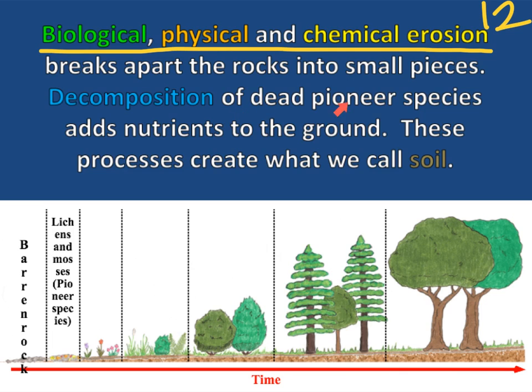Decomposition of dead pioneer species adds nutrients to the ground. These processes create what we call soil. So whenever those pioneer species die, they add nutrients to the ground, and then that will create that soil that we see. So on number 13, what process adds organic nutrients to the soil? And the answer is decomposition. Number 13, decomposition.